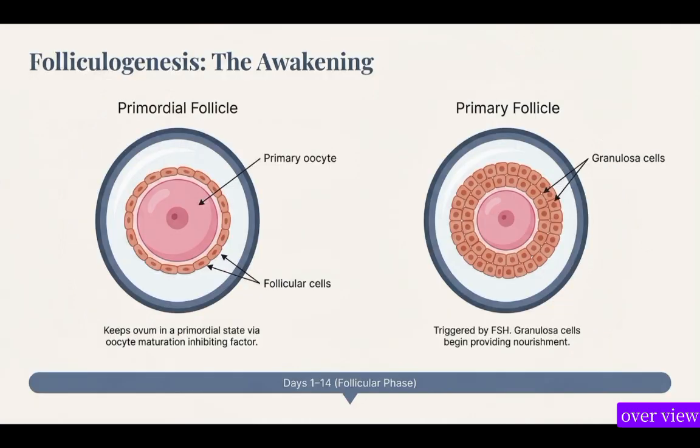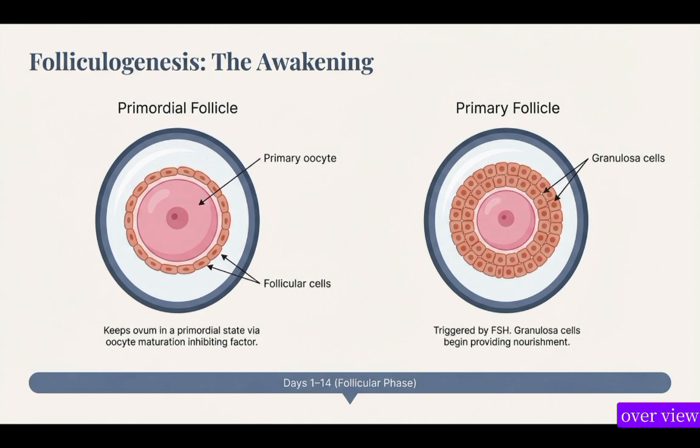So we have folliculogenesis. Let's start with folliculogenesis. What is folliculogenesis? The process by which follicles are formed, or made. The follicles start from primordial follicles. What is the difference between a primordial follicle and a primary follicle? In a primordial follicle, we just have follicular cells surrounding the primary oocyte.